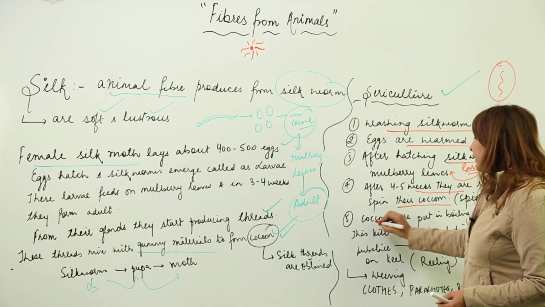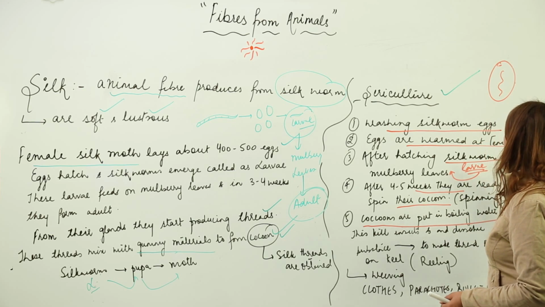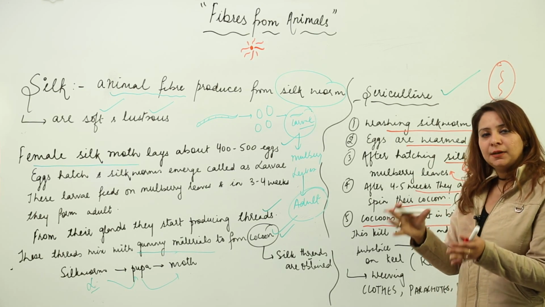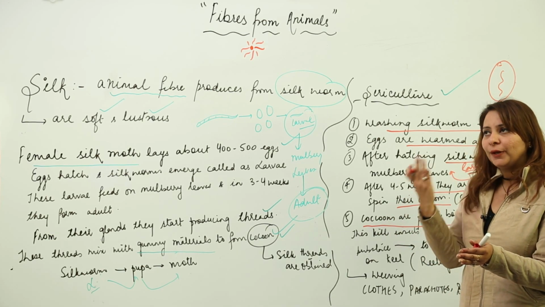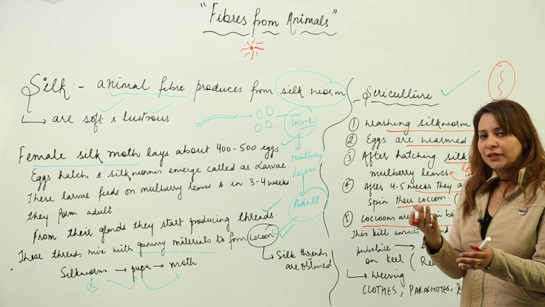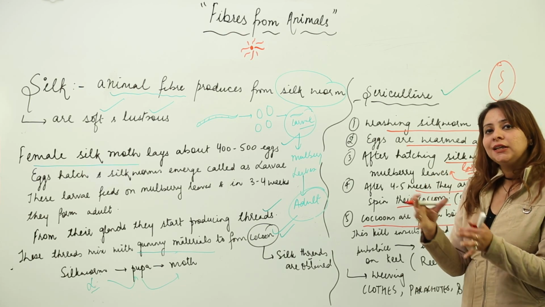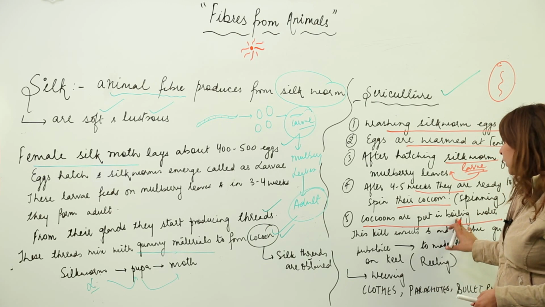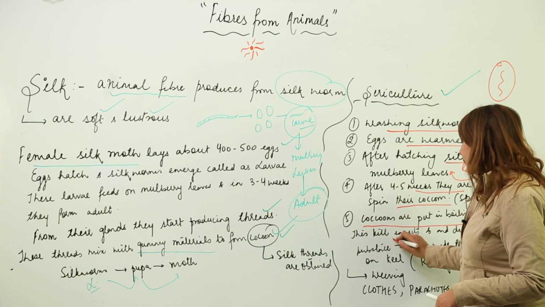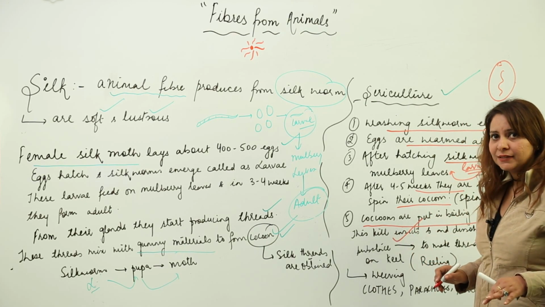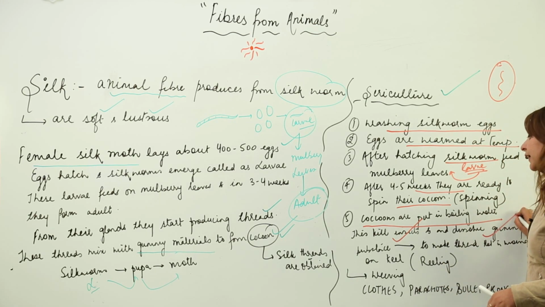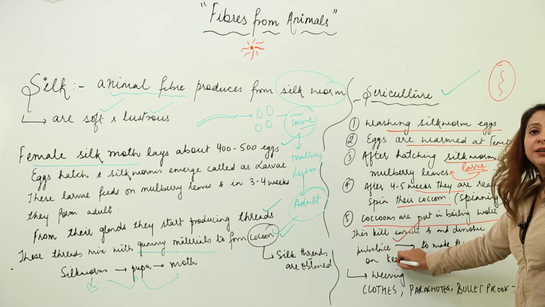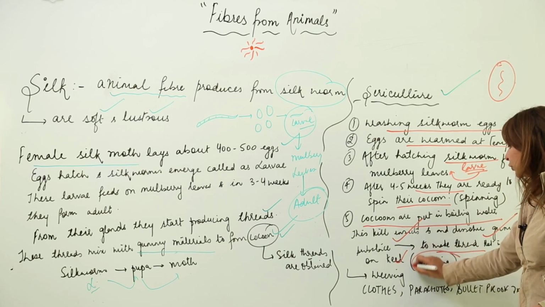Then what happens? These cocoons are separated and put in boiling water. When we put them in boiling water, the insect inside the cocoon gets killed, and the gummy substance dissolves too. Then we get the thread, and that is wound on a reel, and this process is called reeling.